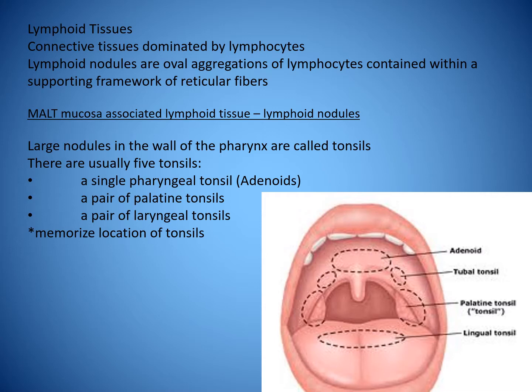Large nodules in the wall of the pharynx are called tonsils. There are usually 5 tonsils: a single pharyngeal tonsil, known as the adenoids, a pair of palatine tonsils, a pair of lingual tonsils, and a pair of laryngeal tonsils. Please memorize the location of the tonsils.